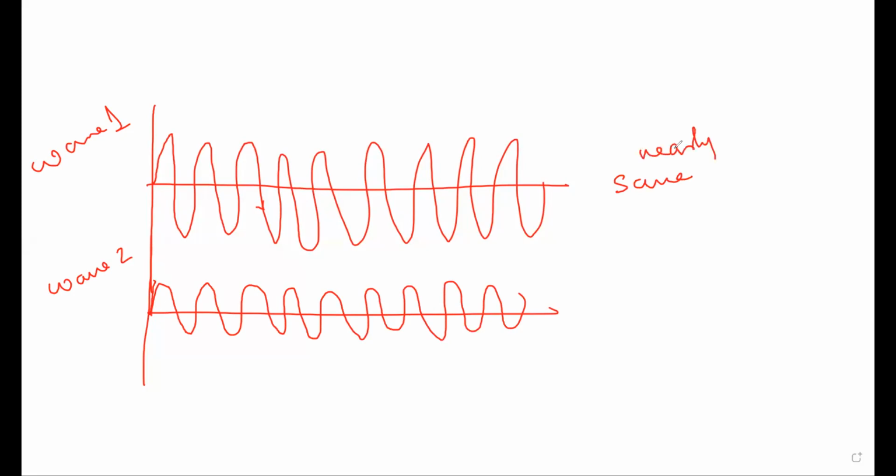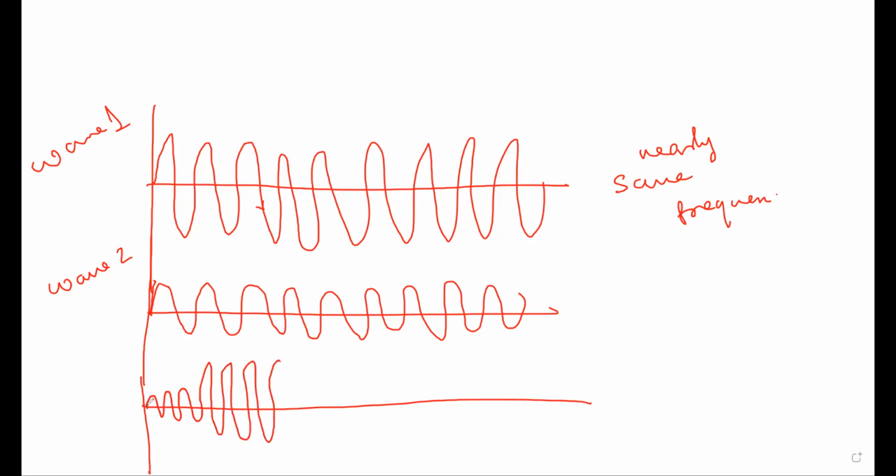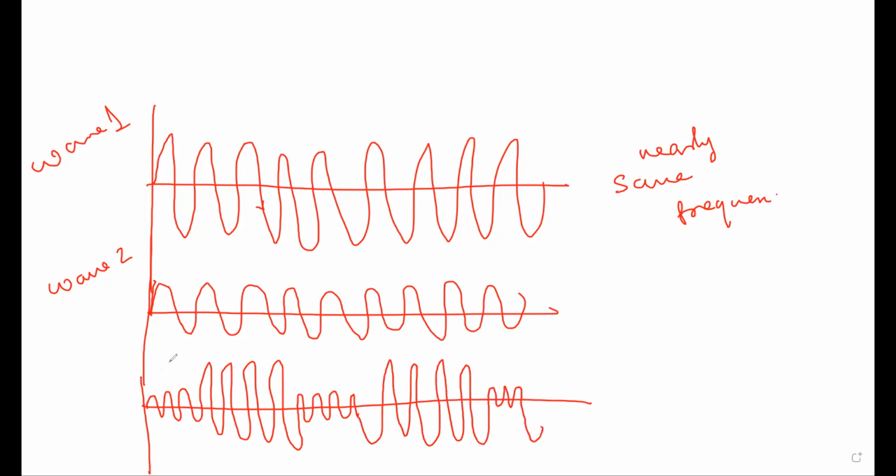What happens is, at some points, they superimpose each other if they are traveling in the same medium. As a result, at some positions we get a very large high amplitude wave, and at some positions we get small waves like this.